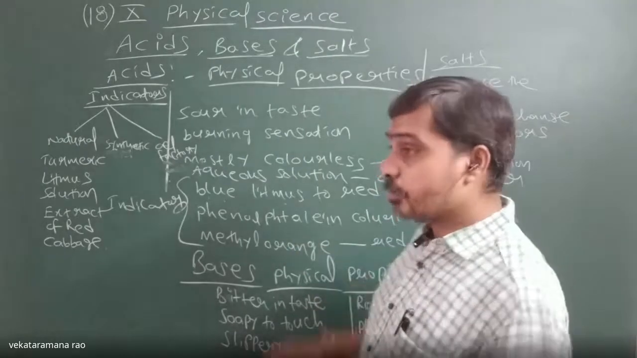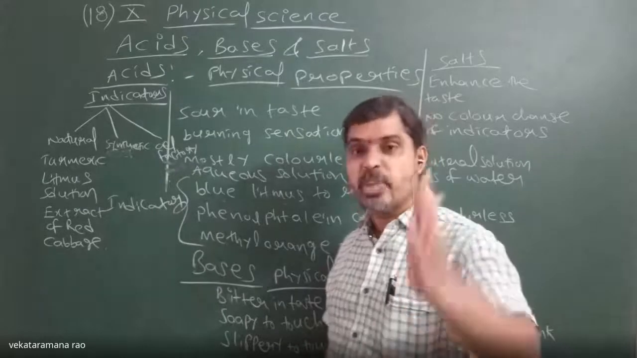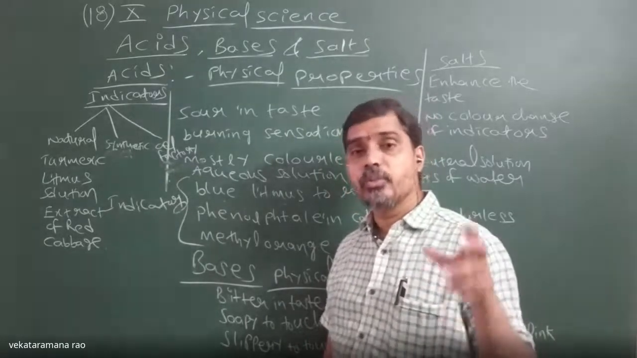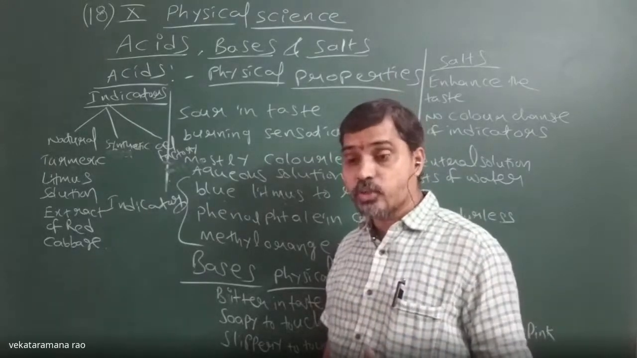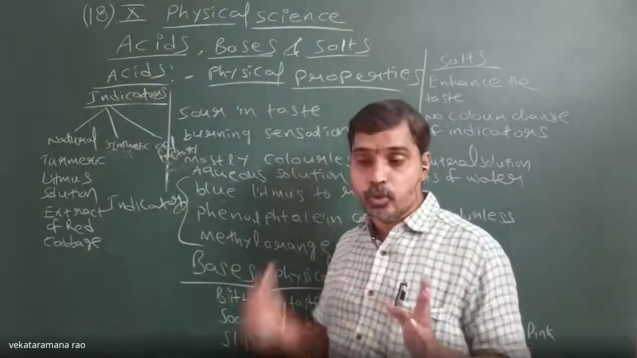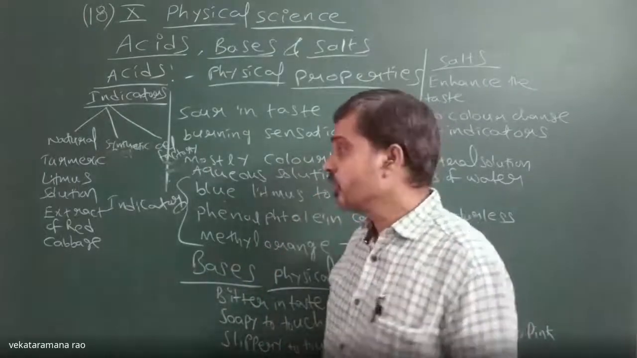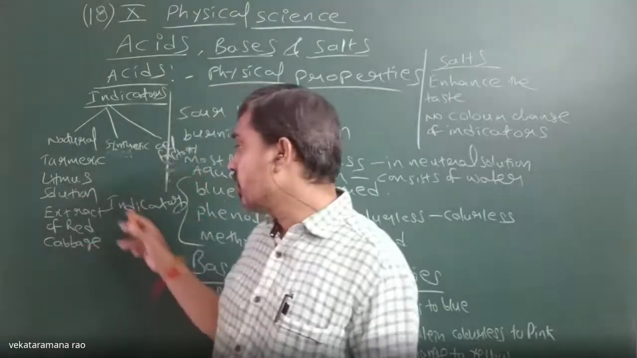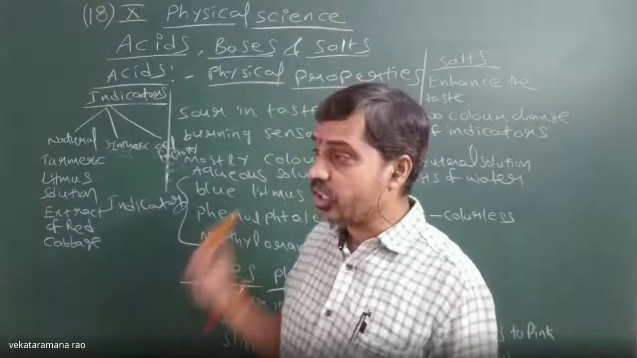Red litmus paper can change its color to blue in bases, whereas blue litmus paper will stay blue in bases. Sorry, blue color will change to red by acids, and red color will change to blue in bases. So like that we have litmus paper, also available from the litmus solutions. They also come under natural indicators.